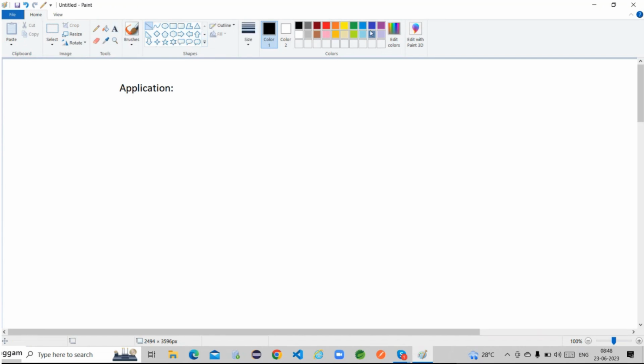Based on the client requirement, whenever the client provides the project to the vendor company, is the vendor company responsible for developing the entire project with only one programmer? No, right? The entire project is divided into different modules.